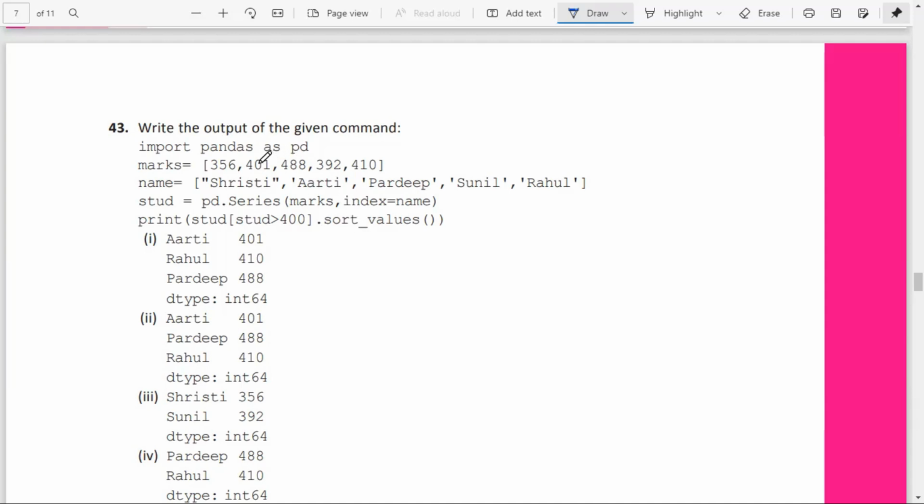So first one is 401, the smallest one greater than 400. After that it is 410, then after that it is 488. So 401 corresponds to Ardi, 410 is Rahul, and 488 is Pardev. What is Ardi, Rahul, Pardev? So option 1 is the correct answer.